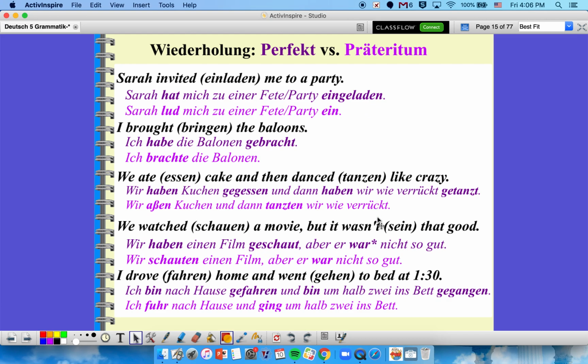Remember that when we're going through these, if you're speaking, you're going to be a lot more likely to use perfect, because that's the conversational past, the spoken past, but Präteritum you're going to see in writing. And then you're going to usually default to using Präteritum if it's haben, sein, or the modals. That's why, for instance, on this one right here, it's war nicht so gut. You could say ist nicht so gut gewesen. But generally speaking, most people just say war.